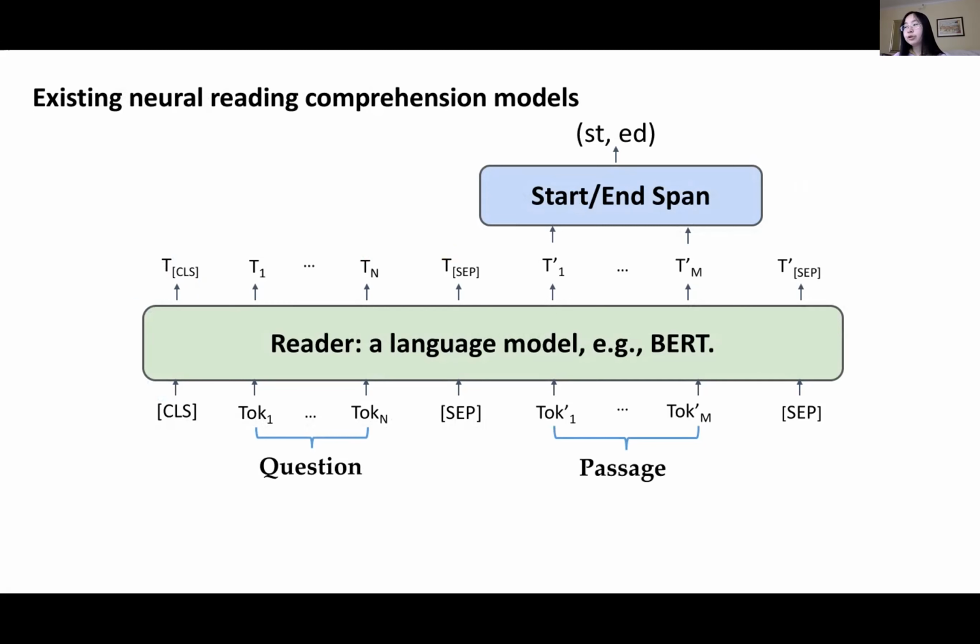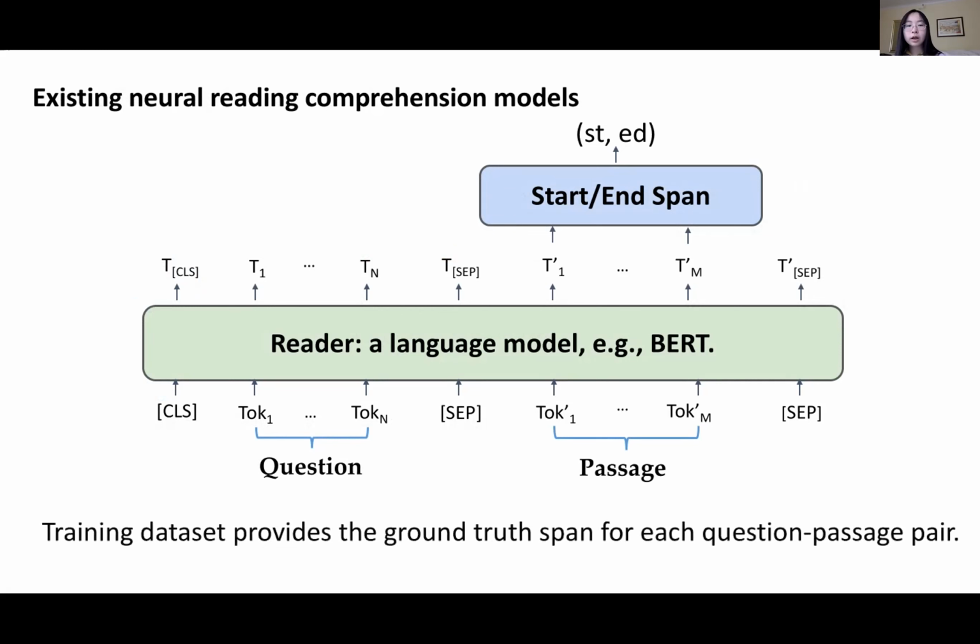Then there are some fully connected layers on top of the encoder to compute the probability of each passage token and see whether it could be the start or the end of the answer span. During training, the ground truth answer span is provided in the training set, which can be used as the training supervision.